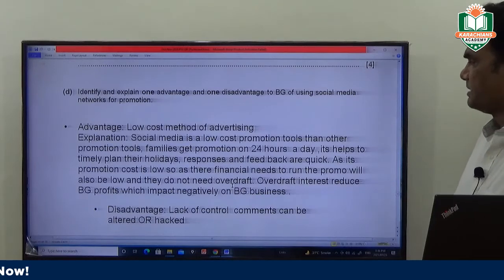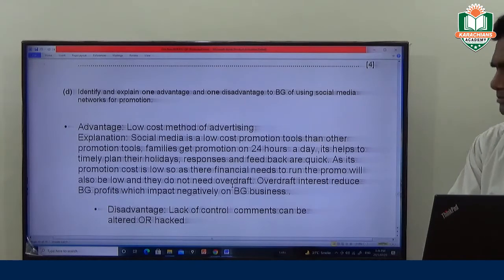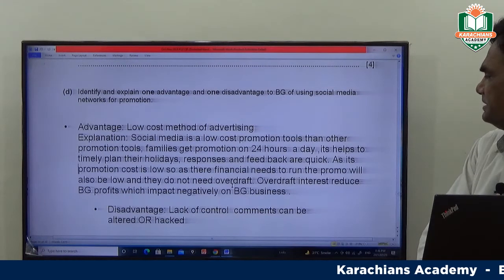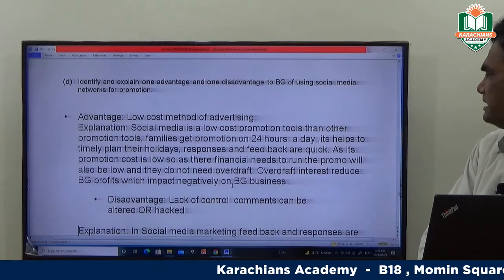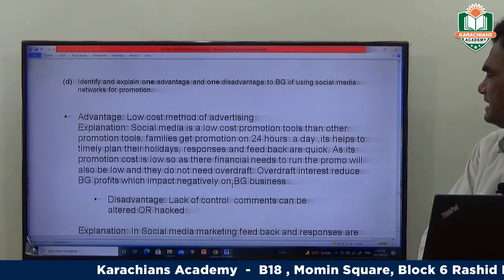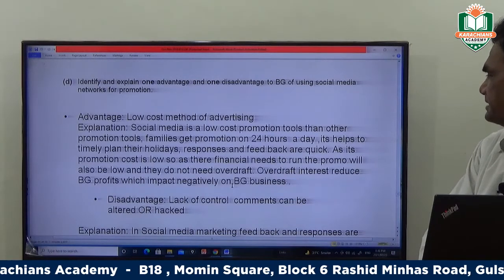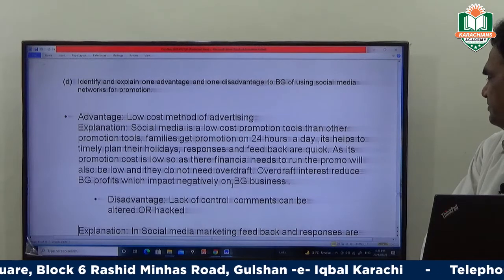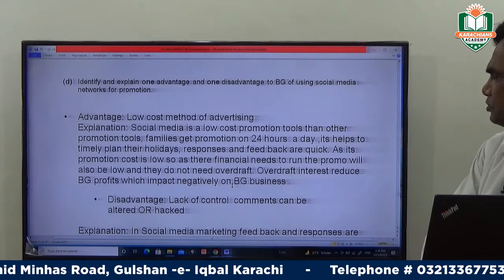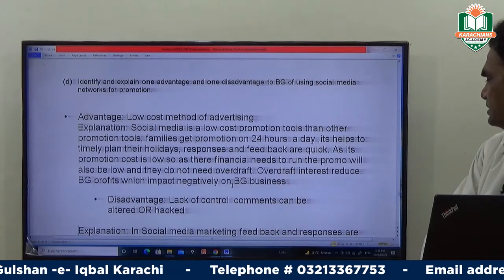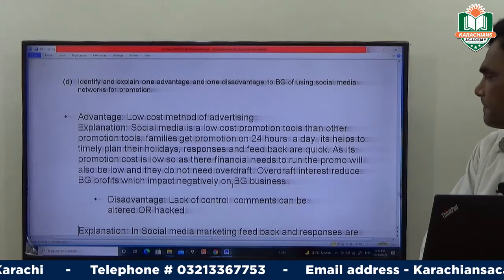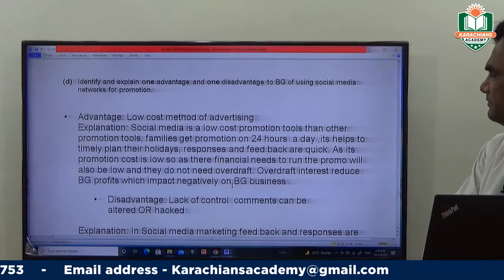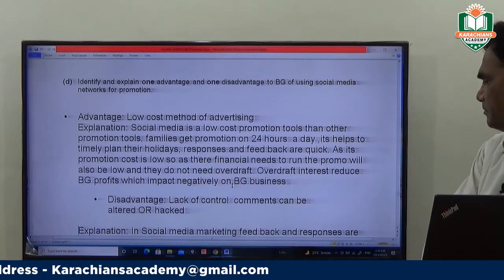Advantage: low cost method of advertising. Explanation: social media is a low cost promotion tool compared to other promotion tools. Families get promotion 24 hours a day. It helps them plan their holidays in time. Responses and feedback are quick. As its promotion cost is low, their financial needs to run the promotion will also be low, and they do not need an overdraft. Overdraft interest reduces BG profit, which impacts negatively on the BG business.